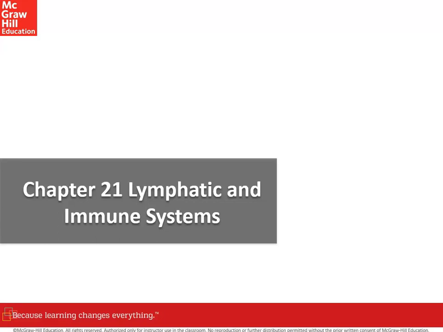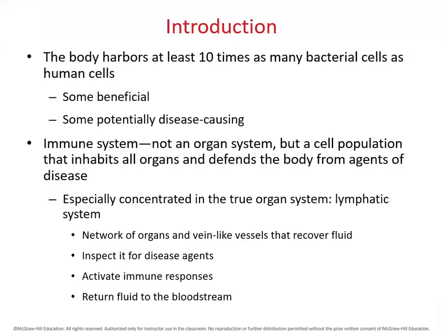We're going to start Chapter 21, Lymphatic and Immune Systems. Both systems are so important for body defense. The body harbors at least 10 times as many bacterial cells as human cells. Some bacterial cells are beneficial, some are potentially disease-causing.